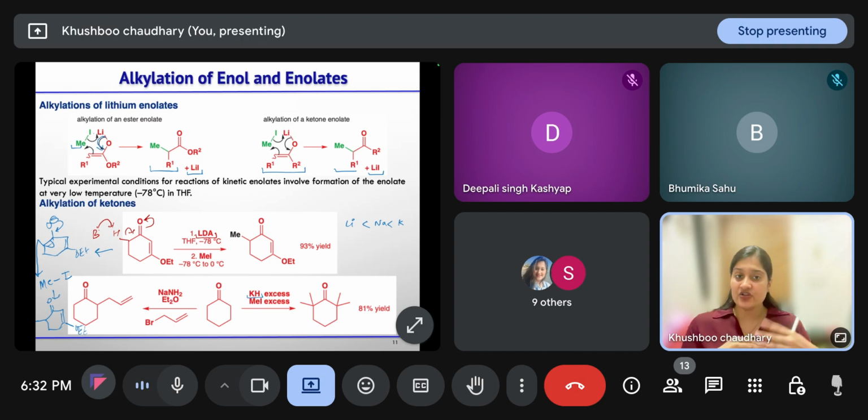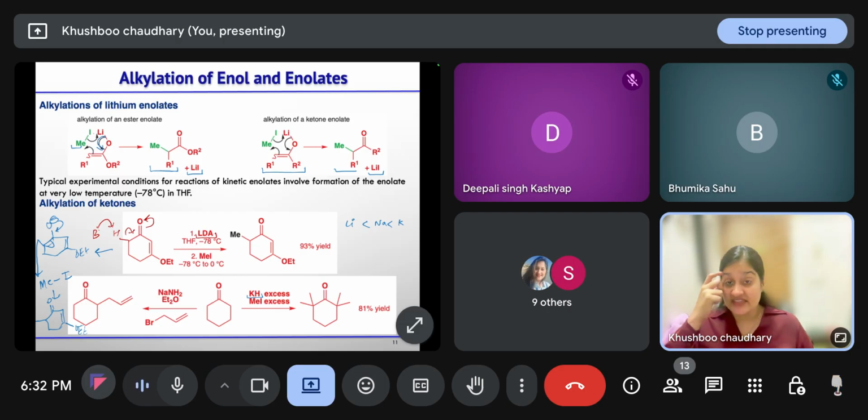As the size of the metal increases, the distance between the anion and the cation will increase. So we can say that the reactivity of that nucleophile is increasing. But reactivity is increasing, while the stability of those enolates will decrease.